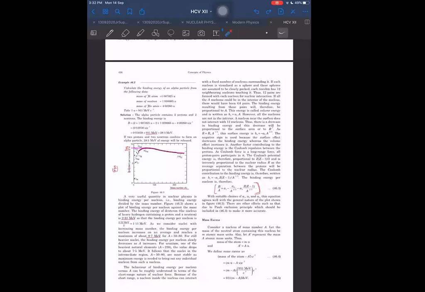What is happening in every nucleus? Let us say one nucleus, 2, 3, 4, 5, 6. They are saying each nucleon has 12 neighboring nucleons touching it. How many can touch? 12 can touch one nucleon. If one nucleon is touched by 12 neighboring nucleons, then how many pairs will be formed in total? 6A pairs will be there overall, right?